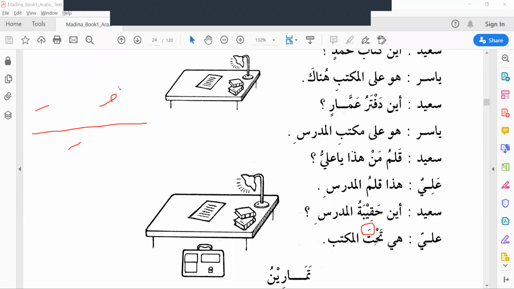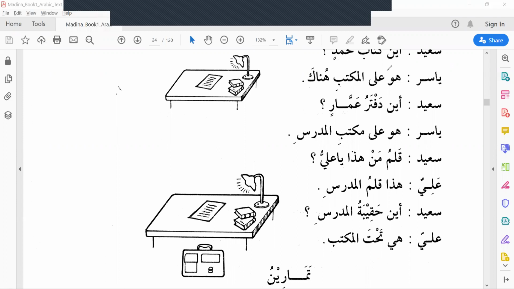It's because of the adverb, darf. Since it's a darf, it takes fatha. Predominantly, adverb will always take fatha. The noun following the adverb will be mudafun ilayhi, so we give kasra. Here tahtal maktabi, it is under the table. Under is the adverb. Under the table.